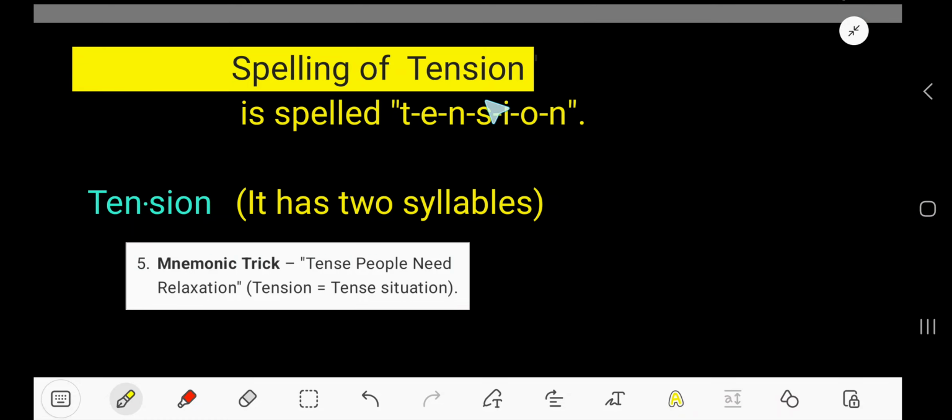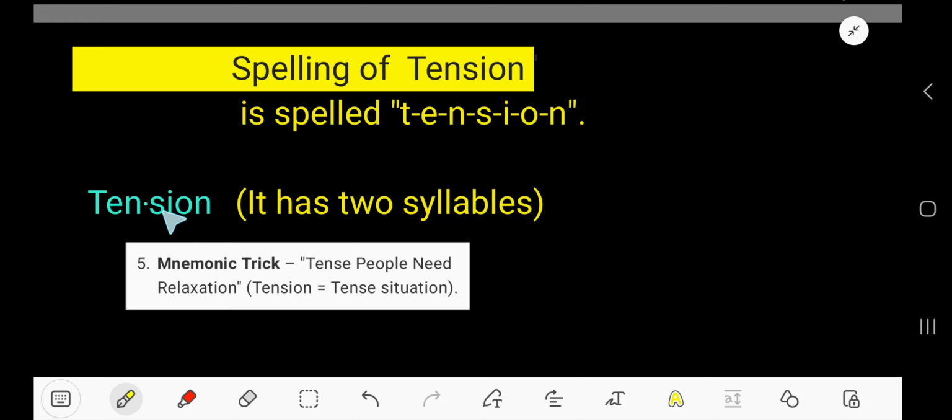Spelling of tension. Tension means a situation when people don't trust each other. Tension is spelled as T-E-N-S-I-O-N. Okay, so look, it has two syllables: ten, this is the first syllable, and sion, this is the second syllable. Okay, tension. The pronunciation at the end is shown, so you can wrongly write T as in tension, tion, but